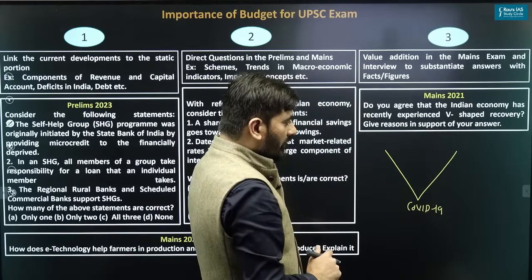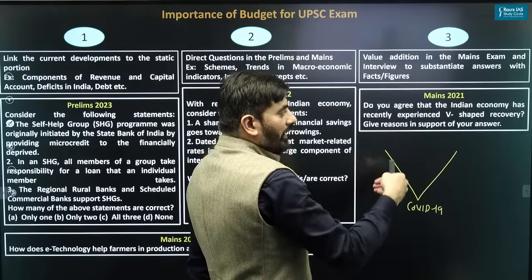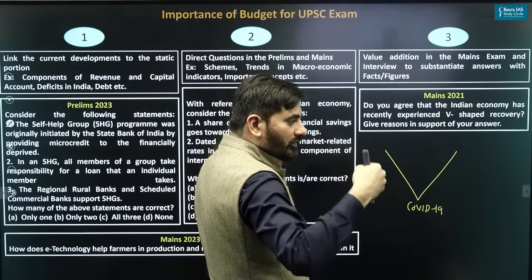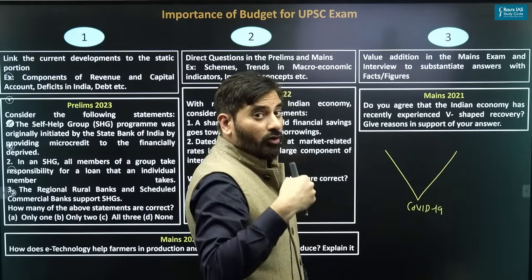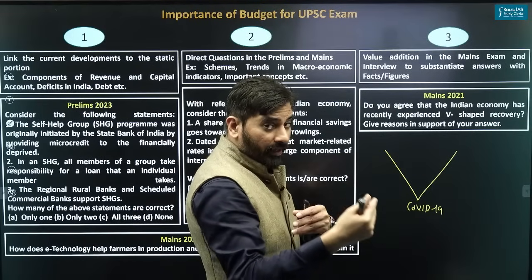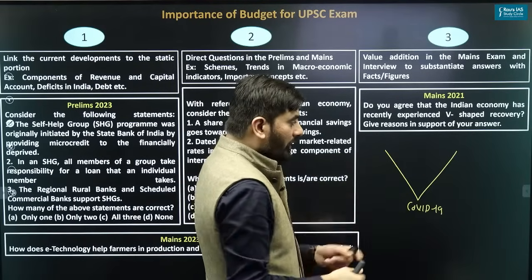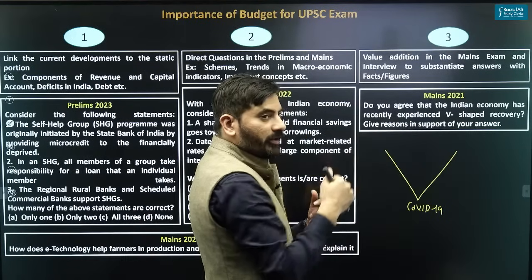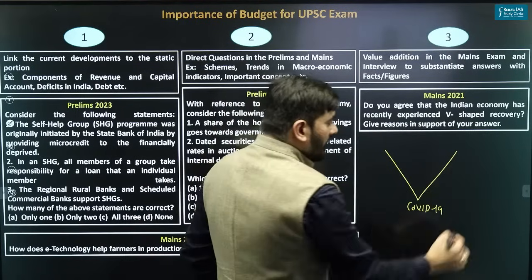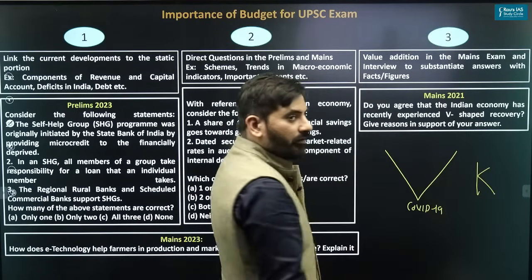Government said that we are having a V-shaped recovery, but on the other hand, it was opposed by some of the economists who were of the opinion that India is not showing a V-shaped recovery. Instead, India is showing a K-shaped recovery.